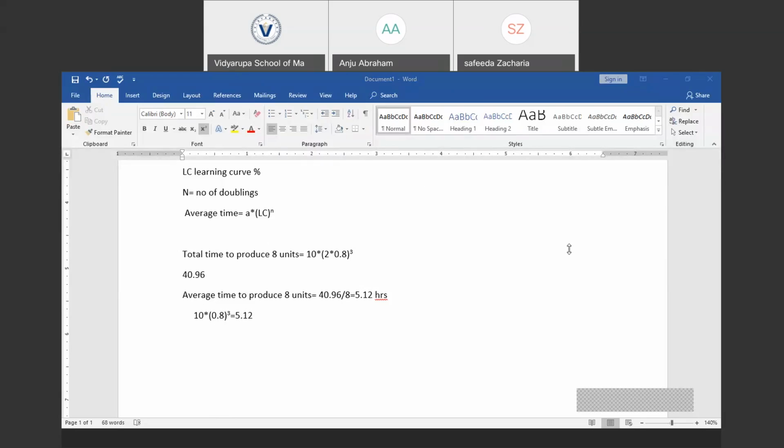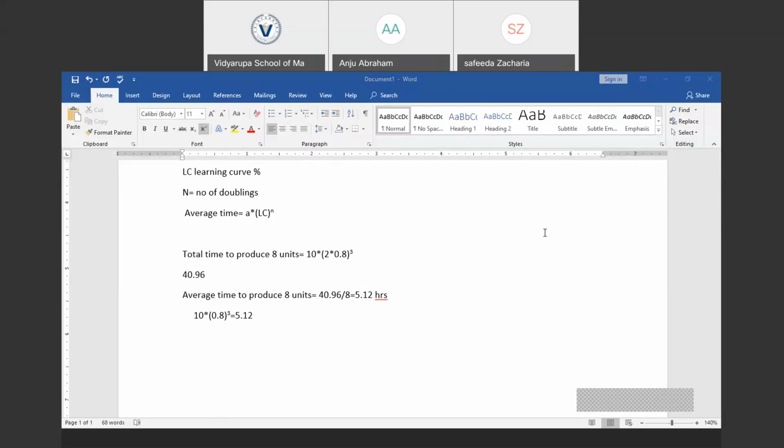Are you clear with this formula and the computations? Hello, please respond. Are you clear with the formula and the computations? Okay, done. Do I have to explain once more?